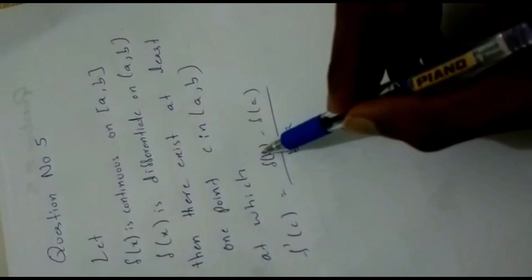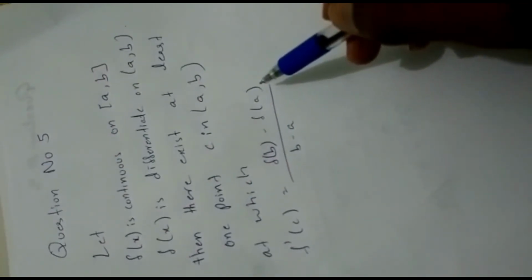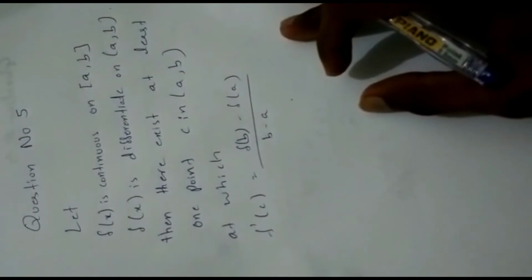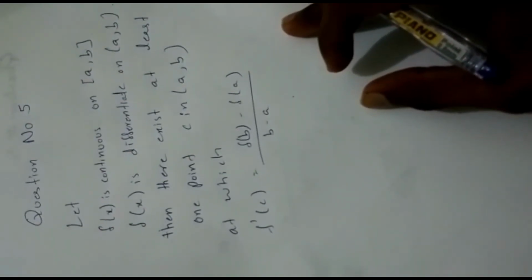So if these conditions are fulfilled, then we have a point in the open interval where the derivative is equal to this formula. So what is this formula? This is the difference between the end point and the starting point, and this is the function values. So let's go toward our problem.